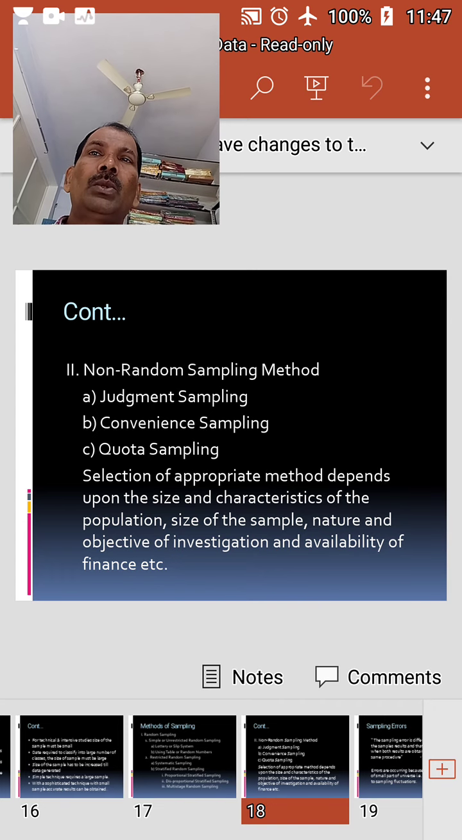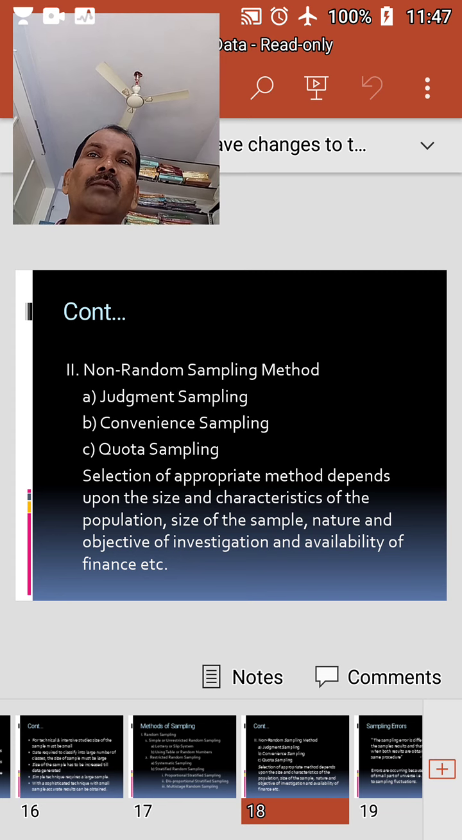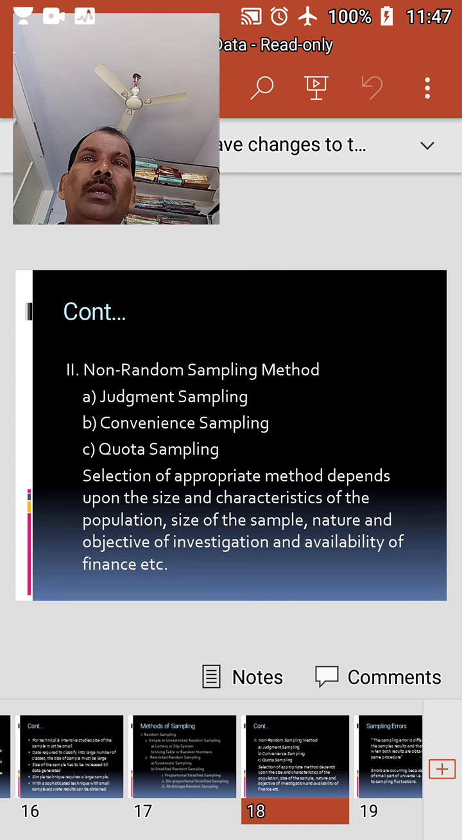Under this method, the units to be included in the sample are selected by a deliberate judgment or choice of the investigator. The investigator will select the units in the sample which in his opinion are representative of the characteristics of the population. The selection of samples under this method requires the following precautions.